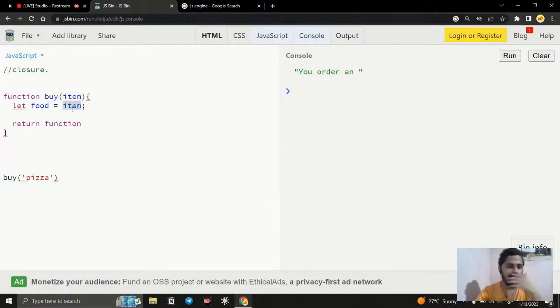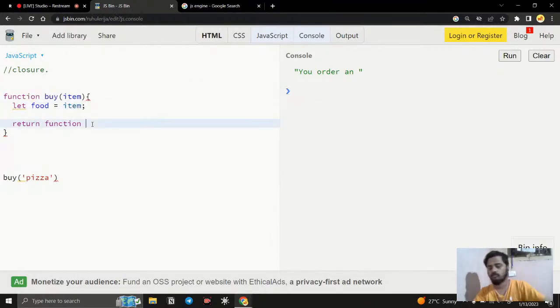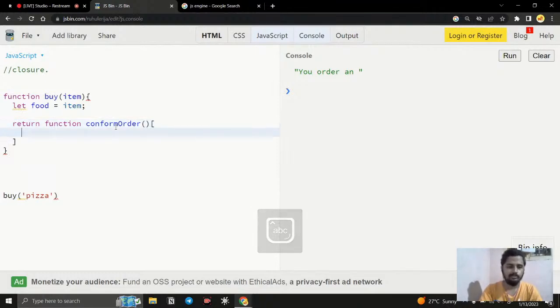Now it is added, and once this is created, once the food is successfully added, let us consider we have some process. It takes some process to consider the food and all. Once the food is done, then I just want to say confirm. It is going to be the confirm order. So once the food is confirmed, then I want to display it.